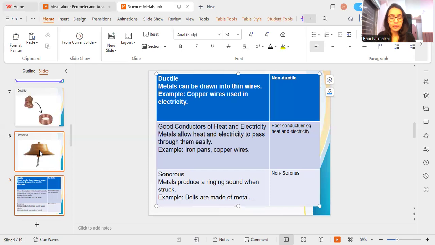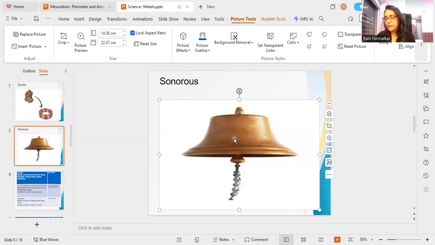So I will show you the bell. Do you remember the bell? When our school lunch break or recess happened, we heard some sound. That is also somebody in the school striking the bell. Okay, so we can hear it.